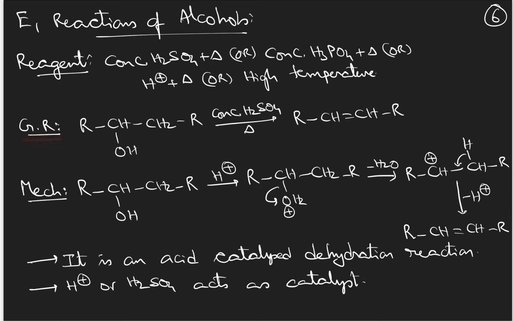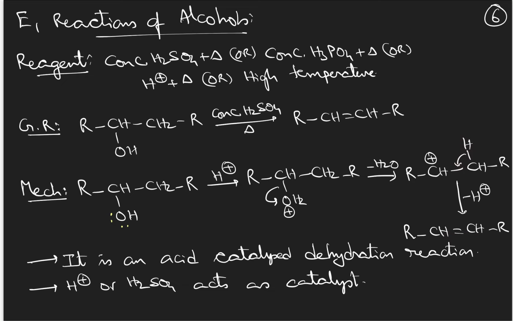Then coming to the general reaction, there will be removal of a water molecule like this and it forms an alkene. And the use of H plus ion here is to protonate the OH group. After protonation of the OH group, it forms a protonated compound, that is OH2 plus, and oxygen, being more electronegative but carrying a positive charge, is much more electronegative and unstable. So it will take the bonded electrons and go out as a neutral water molecule and form a carbocation on this carbon like this. Now from the adjacent carbon, H plus ion will be removed and shifts this sigma bonded electrons to form the pi bond.